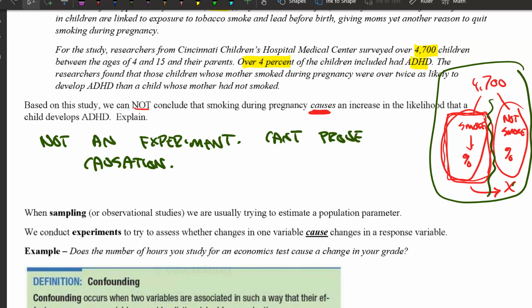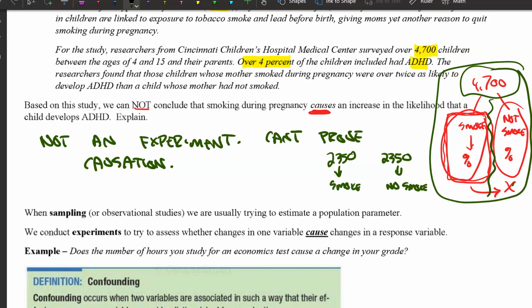If we wanted to do an experiment, we would take these 4,700 people, families, and we would force half of them, maybe 2,350, to smoke, and the other half we wouldn't let them smoke.